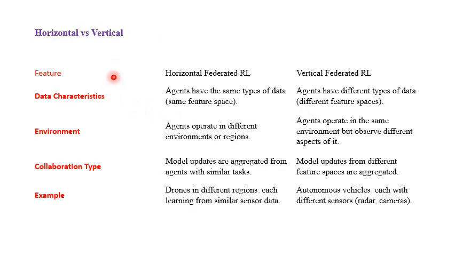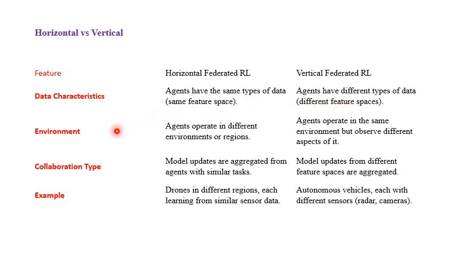In this table, we compare the horizontal and vertical approaches from a data characteristic point of view. In horizontal federated reinforcement learning, agents have the same type of data, the same feature set. The feature set of the state and action space is similar, but in vertical federated reinforcement learning, they have different feature sets. The feature sets of the state and action space are different.